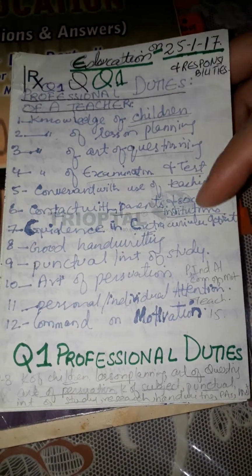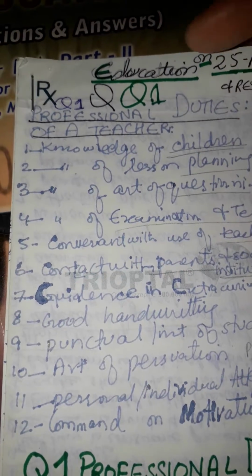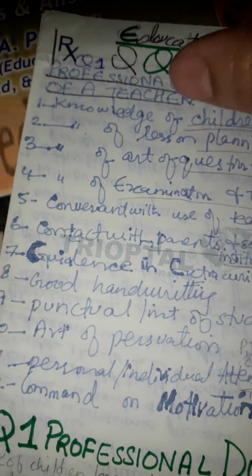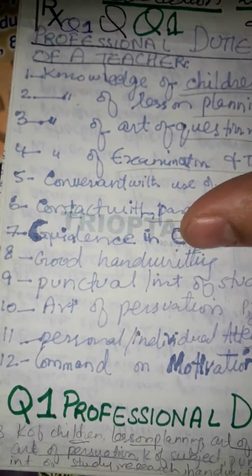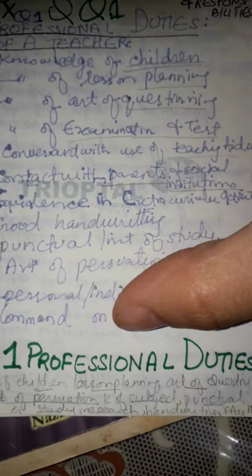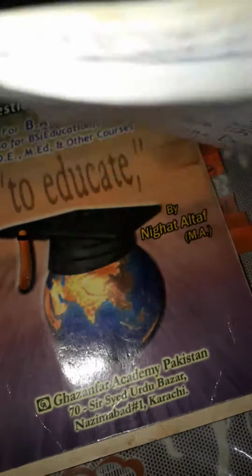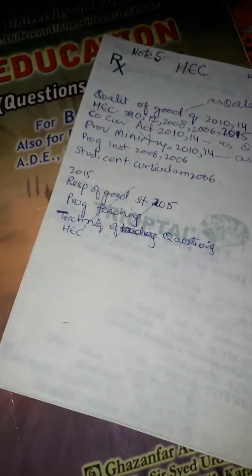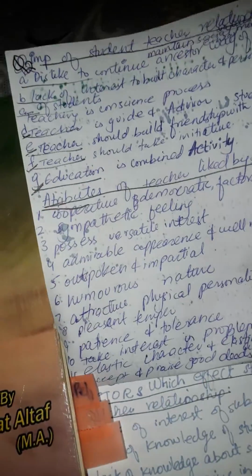Question number 1 was professional duties, and these are the headings. First you have to read the questions from this book, and then take out and make headings, the first 12 headings you have in your question. Just make small notes like this, and then you have a booklet like this with the questions in it. Let me show you from the beginning what we have made. This is the first question we have, and so on. You can do it like this.